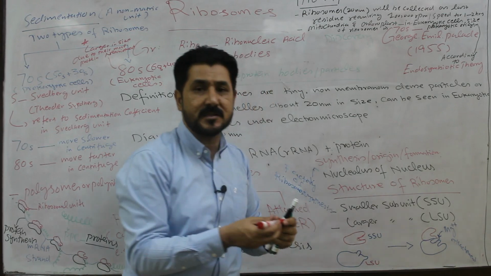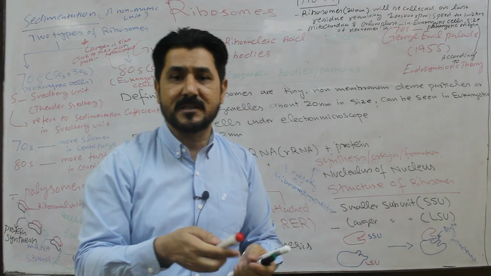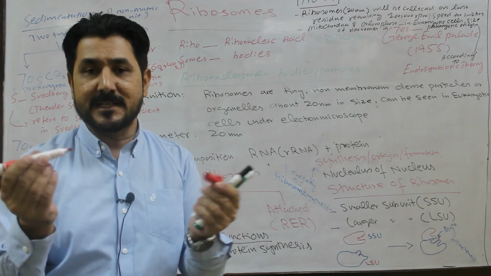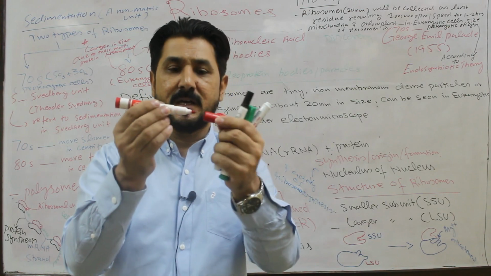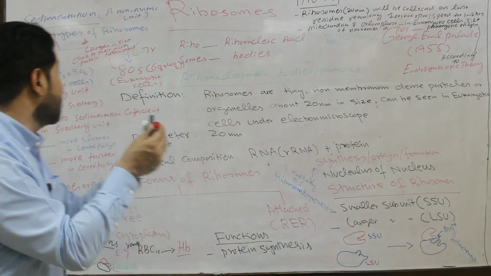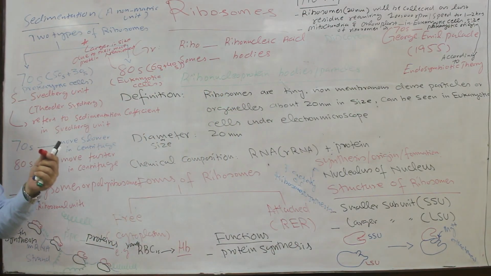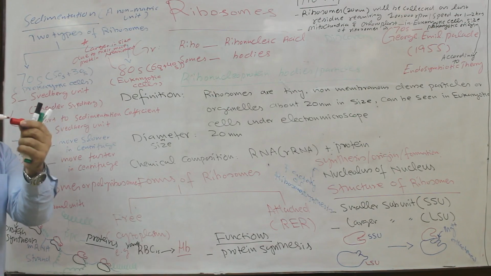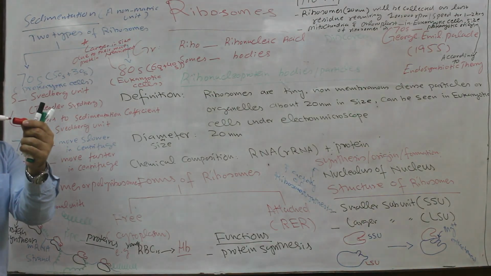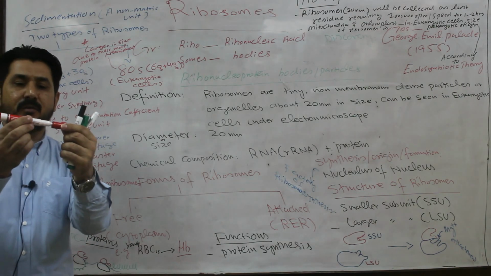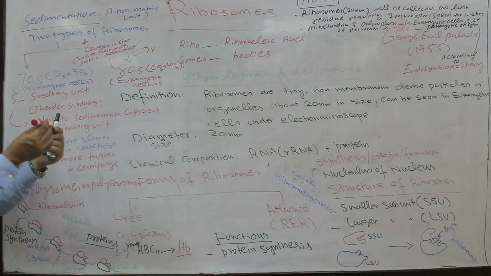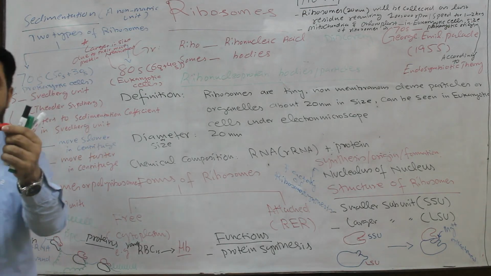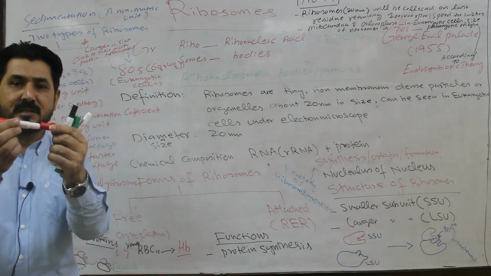For example, consider this marker and its cap. Consider this the smaller subunit, and this the larger subunit. Apparently, for the 70S, this is the 50S and this is the 30S. But if I put the cap of the marker over the marker, these 10 units overlap each other, that is, conformational changes occur.